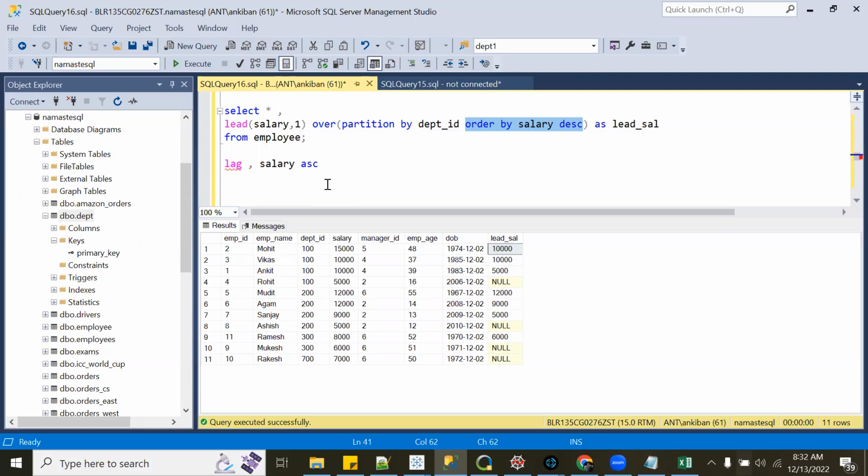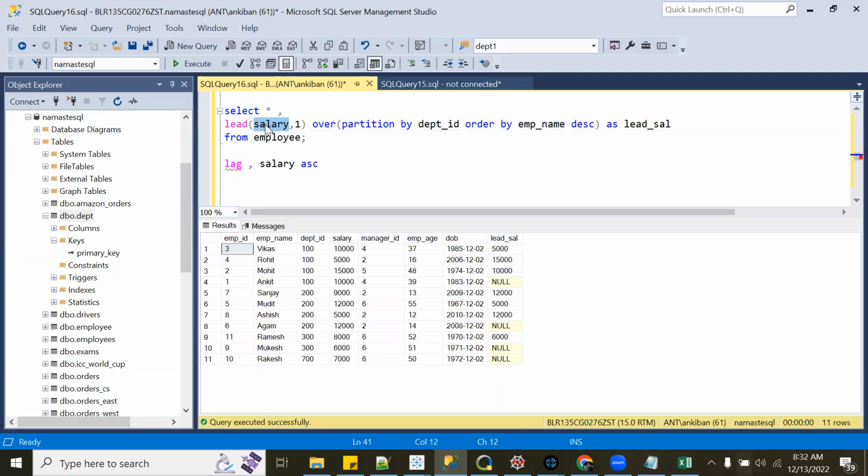And does the lead column need to be the same as the order by column? I could do a lead of salary and order by department. You can put anything. You can put employee name. Anything. There is no restriction. I mean, it would still make sense on the business end. Right. So it will do partition by this, order by this, and then give you lead of salary.